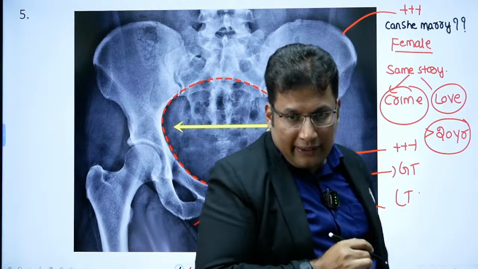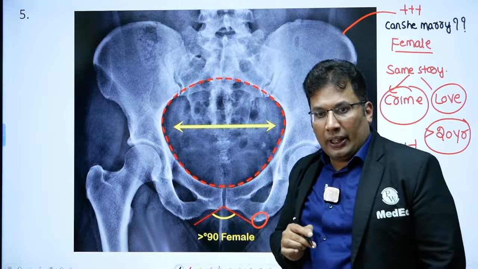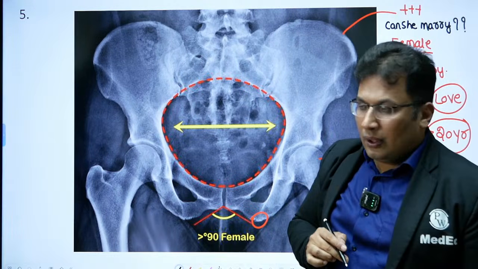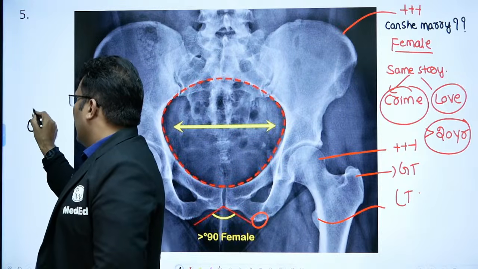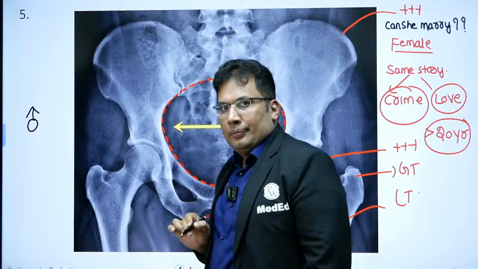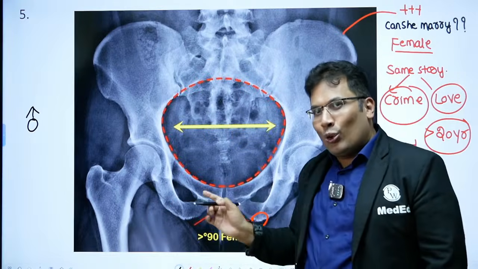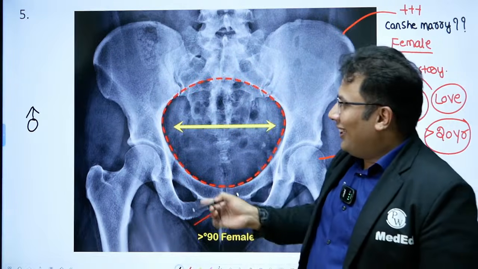Good. So yes, she can marry. Now same male. Can he marry? Male, okay? Age is more than 20, but we don't know more than 21. It's 20 only. Can he marry?